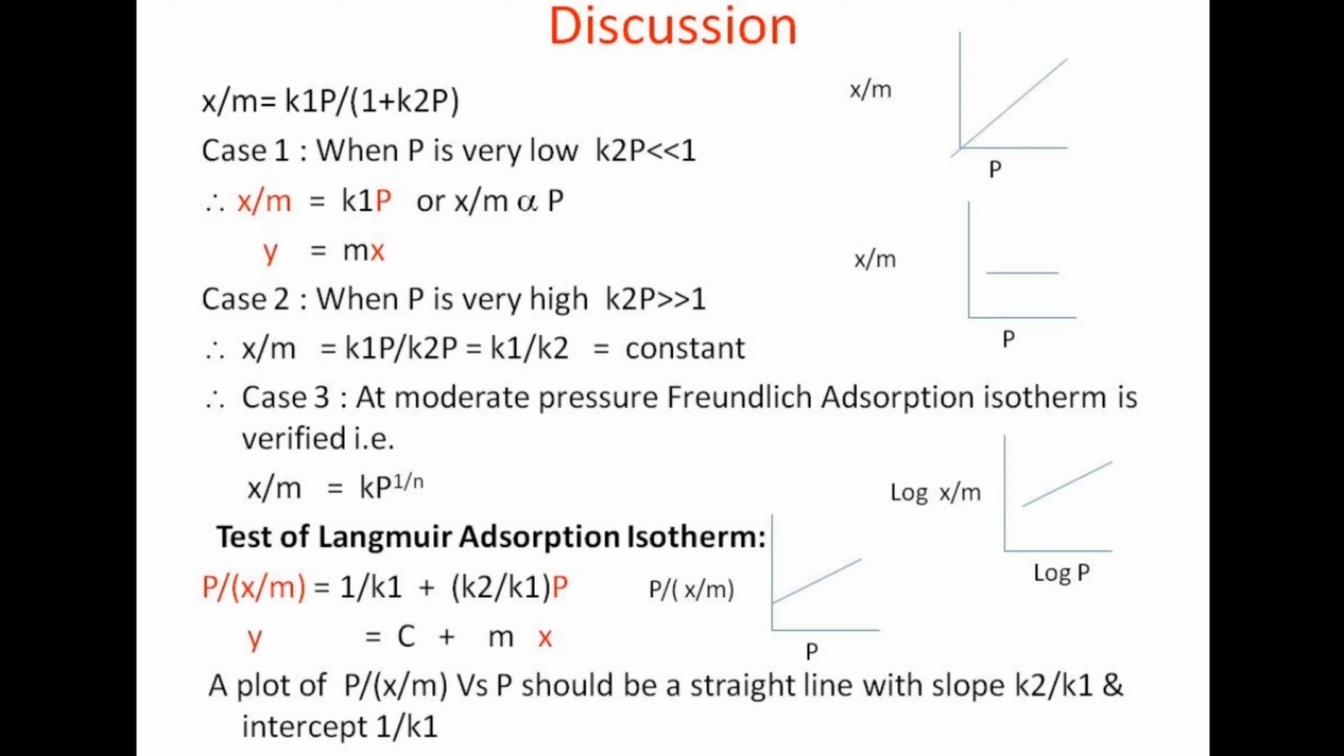Now how to validate Langmuir adsorption isotherm? According to equation 6, P divided by x by m is equal to 1 upon K1 plus K2 upon K1 into P, which is similar to the straight line equation y is equal to c plus mx. That means if I plot a graph between P divided by x by m versus P, we get a straight line with slope K2 upon K1 and intercept 1 upon K1.